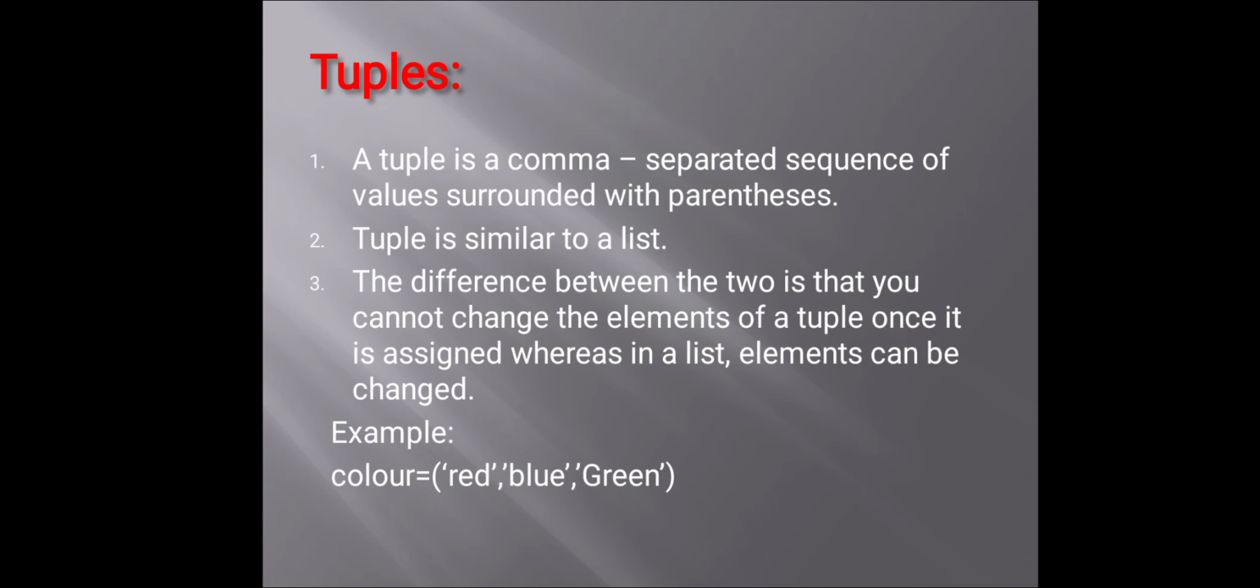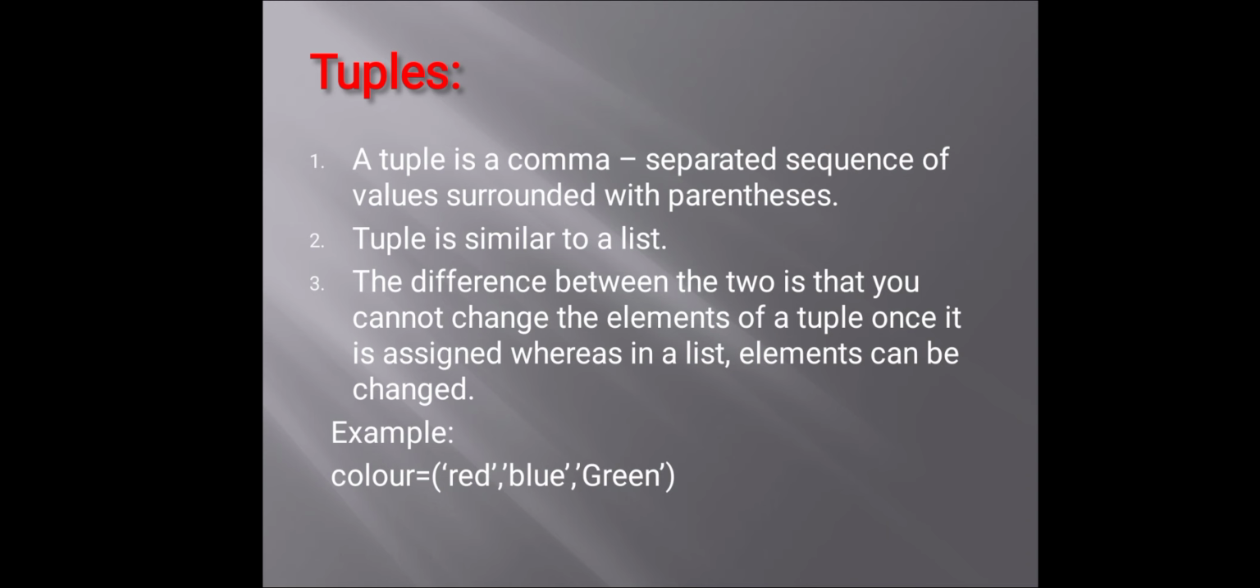Remember, a pair is a compound data type that holds two other pieces of data. A tuple is a comma separated sequence of values surrounded with parentheses. A tuple is similar to a list. The difference between the two is that you cannot change the elements of a tuple once it is assigned, whereas in a list, the elements can be changed.